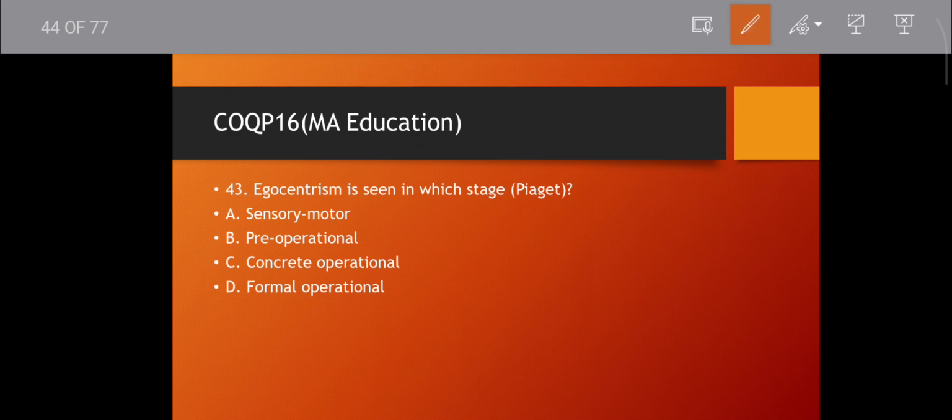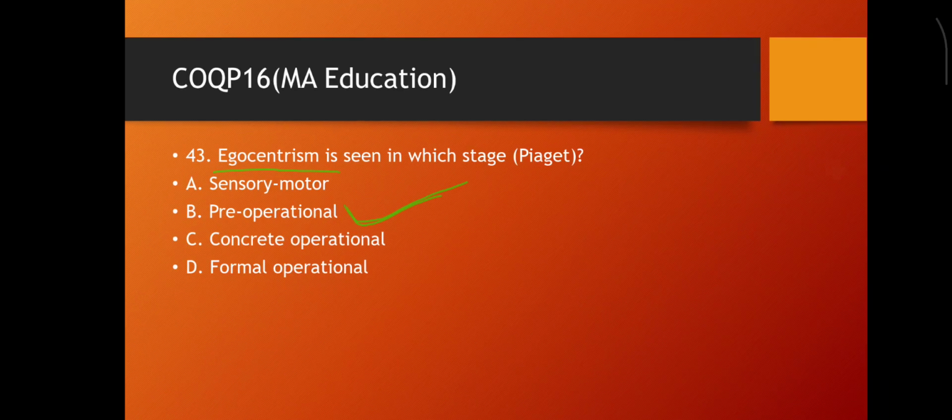Question number 43. Egocentrism is seen in which stage of Piaget? Sensory motor, pre-operational, concrete operational, formal operational. Egocentrism, that is pre-operational. Then move to the next question.